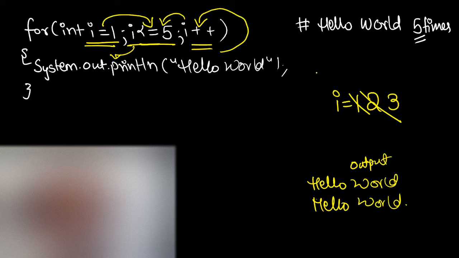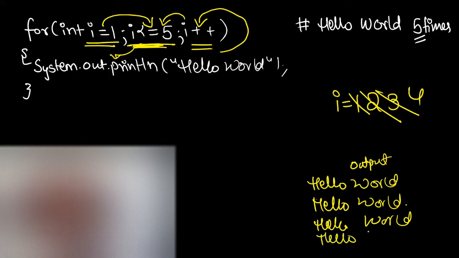3 is less than or equal to 5. Condition is still true. It means I am not on the endpoint. So again I will print system.out.println hello world. So hello world will be printed again. Hello world. Now I will again motivate myself. i value will be incremented to 4 and again I will check, am I on the endpoint? Is the condition still true? Yeah, 4 is less than or equal to 5. The condition is true. So I will come within the loop and system.out.println hello world will be printed.